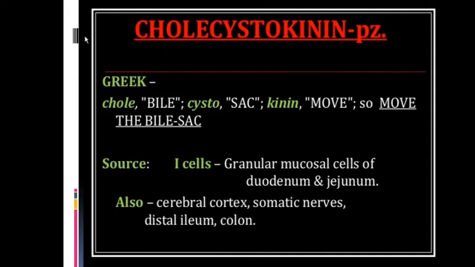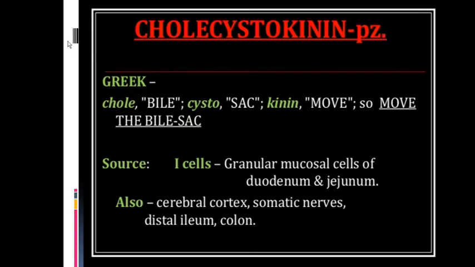Earlier it was thought that cholecystokinin and pancreozymin were two different hormones. Cholecystokinin acts on the gallbladder and pancreozymin acts on the pancreas, but later it was discovered that both hormones are the same. So it can only be called cholecystokinin.